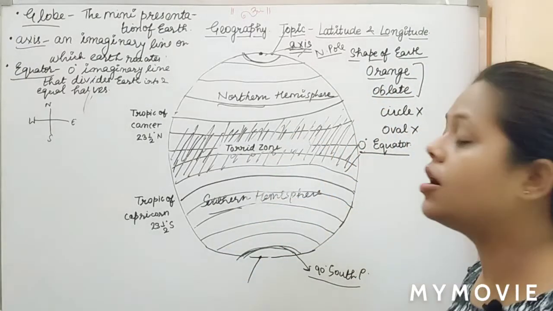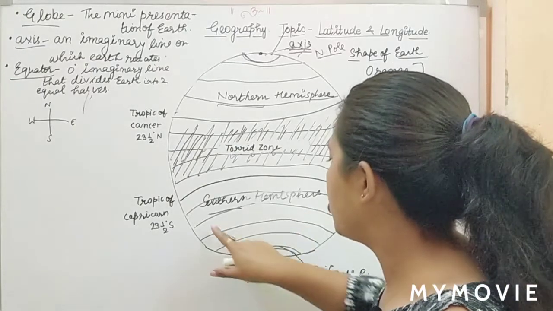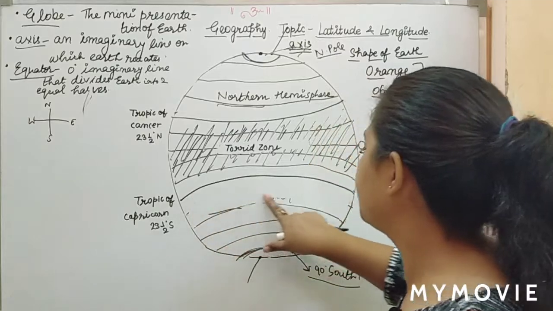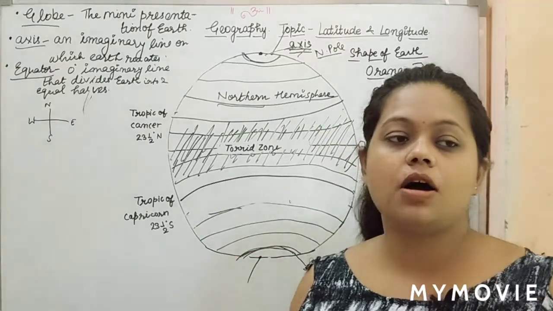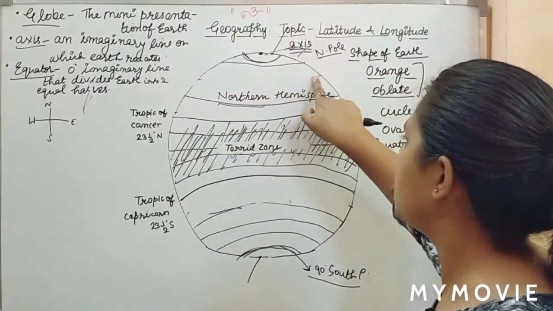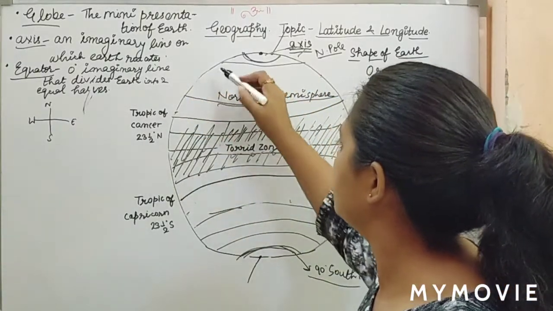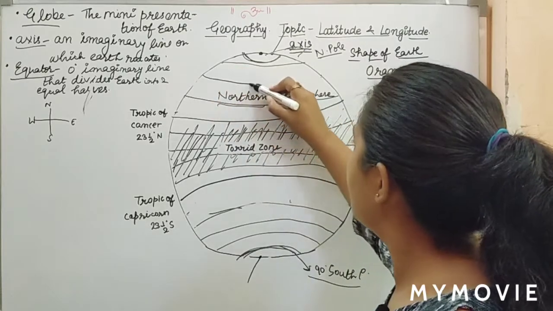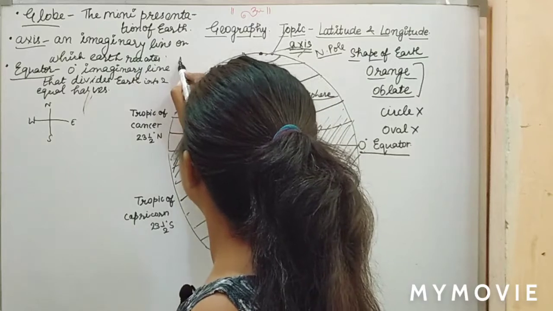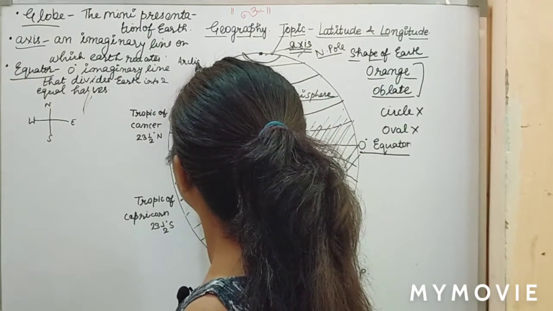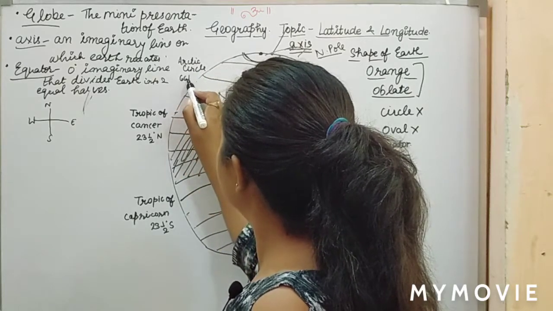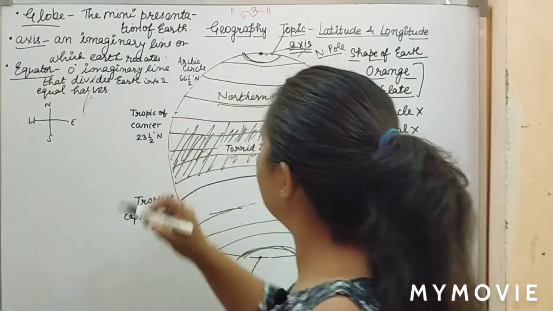Now comes your moderate zone. But before we reach the moderate zone, it's better to understand two more circles, that is your Arctic Circle and your Antarctic Circle. So here we have your Arctic Circle, and the measurement is 66.5 degree north.